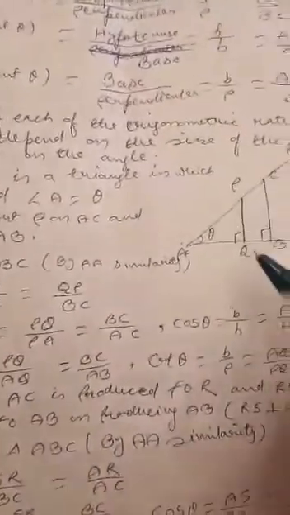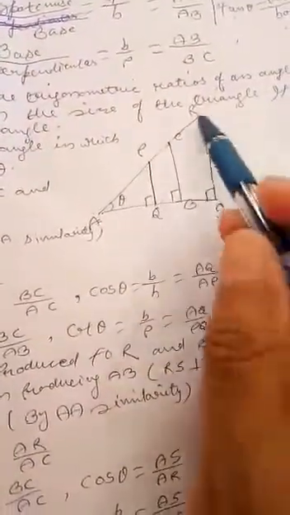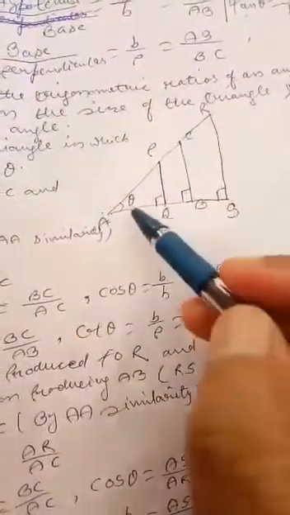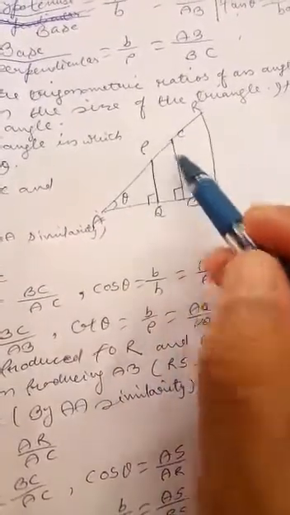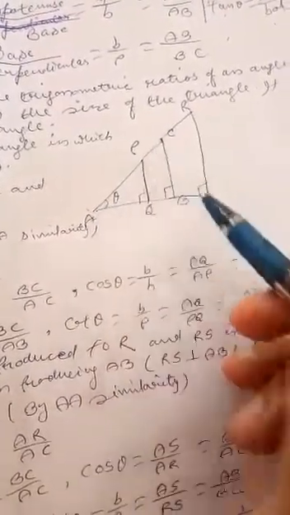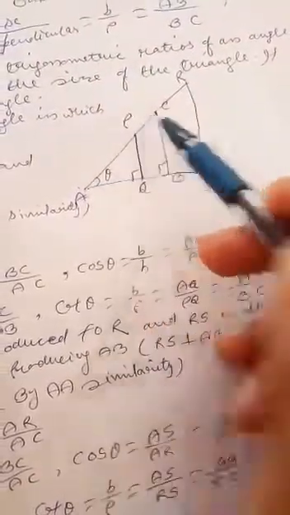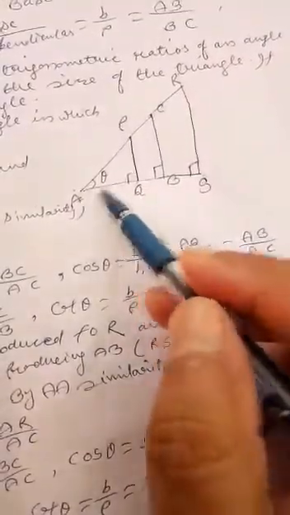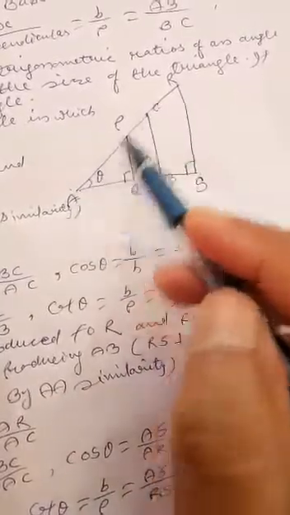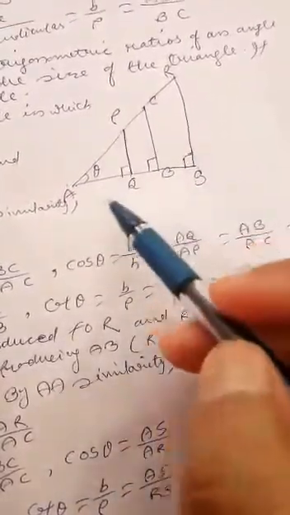So we can say triangle ASR is similar to triangle ABC. So again we can say sin theta is equal to BC upon AC is equal to QR upon AC, and cos theta is equal to AB upon AC is equal to AS.